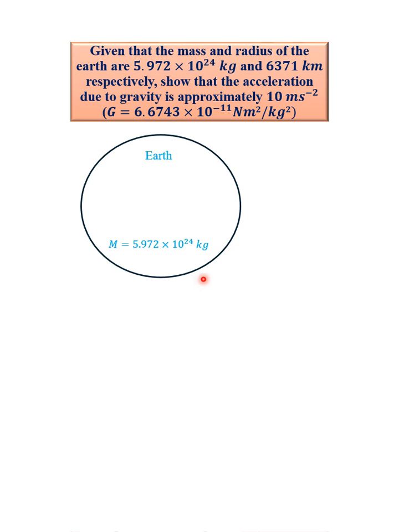Before we go to the test object, we are told that the radius of the Earth is 6,371 kilometers. So let's just have it in this figure here. Radius of the Earth, 6,371 kilometers. Now we need a test object, like I said earlier, to show that the acceleration due to gravity on that test object will be 10. Let's call the test object a mass of 400 kg. If this is our test object and it has a mass of 400 kg, we are going to prove that it has an acceleration due to gravity of 10 meters per second squared.